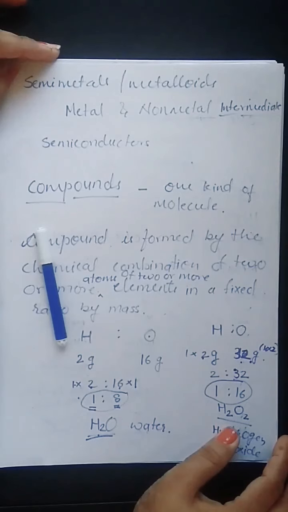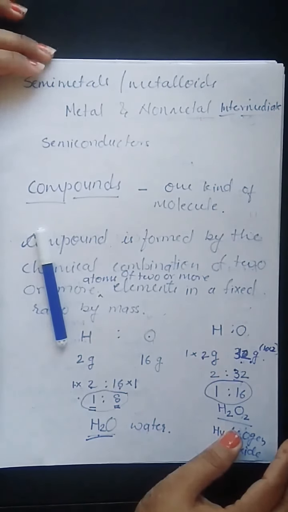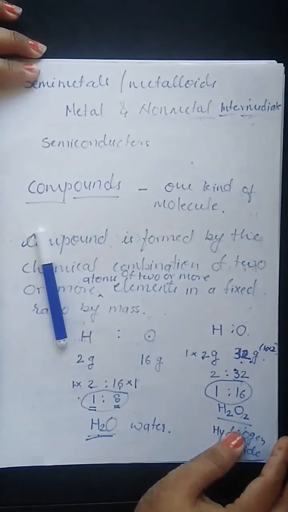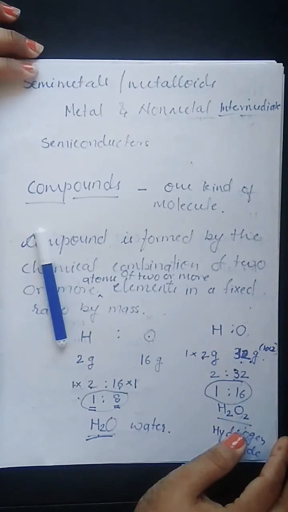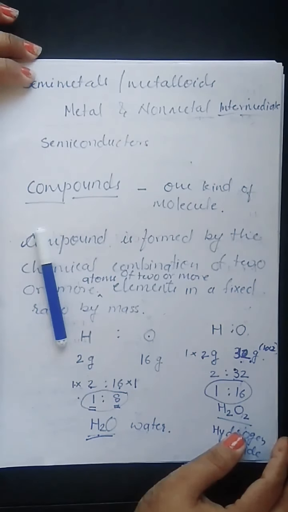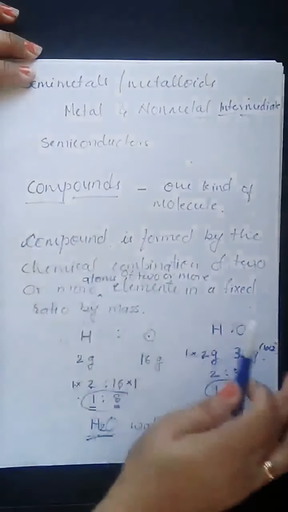Last time we had studied about elements. Now we are going to study about compounds. You know very well elements and compounds are the pure substances made up of one kind of particles. So we were studying about chemical classification, in which we have studied about pure substances, in which we had completed elements. Just to remind you, elements are the pure substances made up of one kind of atoms. Whereas now we are going to study about compounds.